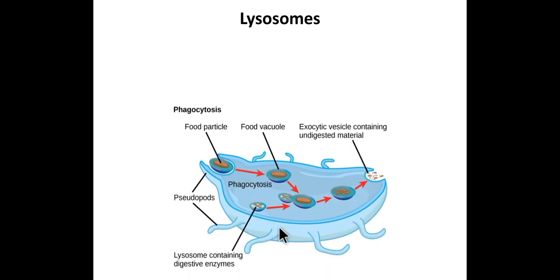The lysosomes. The lysosomes are called suicidal bags of a cell.